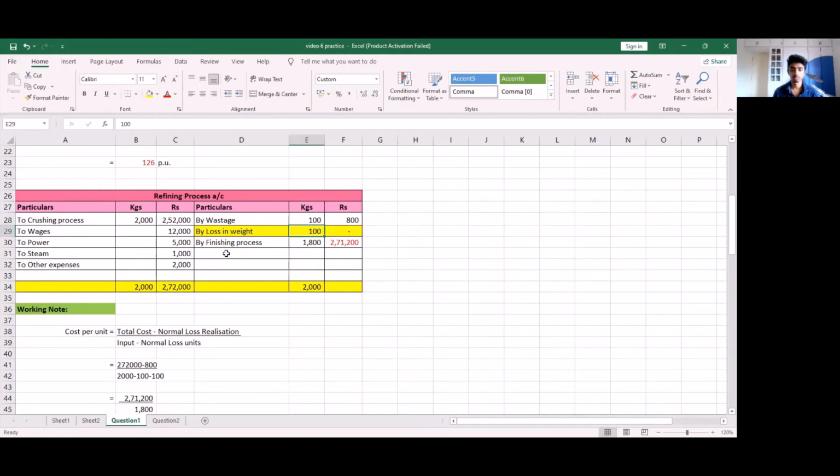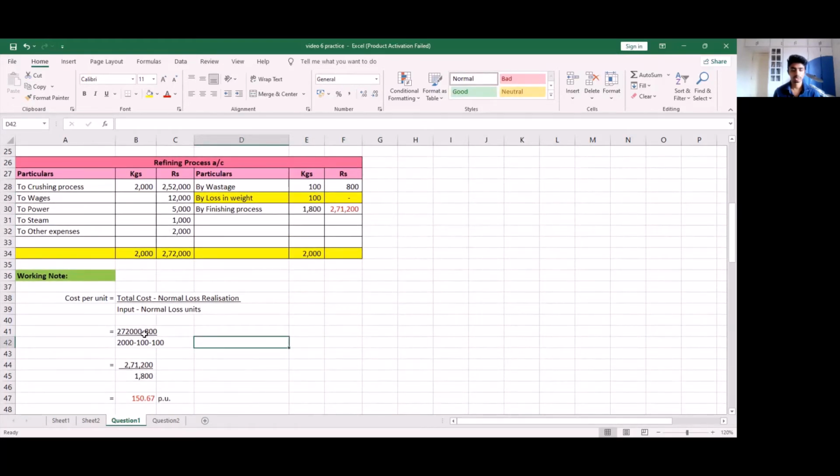Always remember that when there is a loss in weight, it has to be subtracted here along with the normal loss units. So here we will have 2,72,000 minus 800 divided by 2,000 minus 200. So this will leave us with 2,71,200 divided by 1,800. So that means we are finding the cost per unit for these 800 units that are being transferred to the next process.